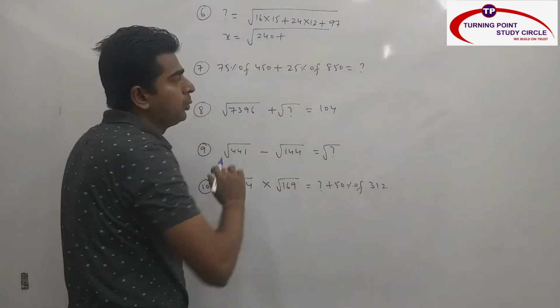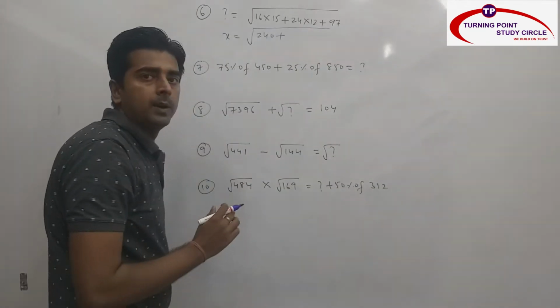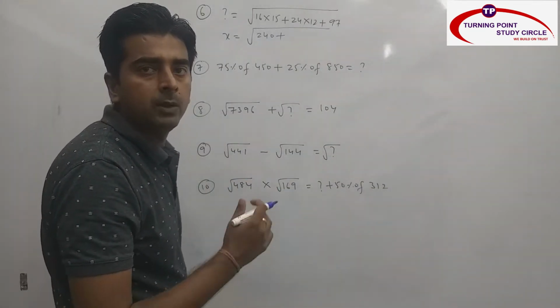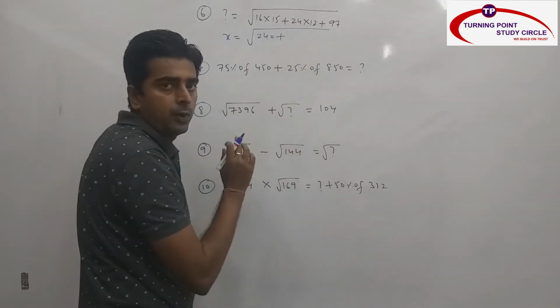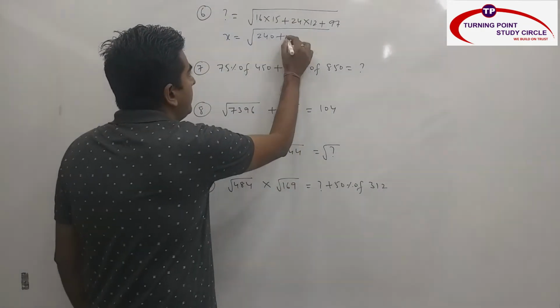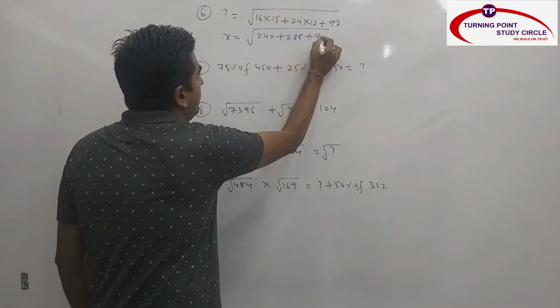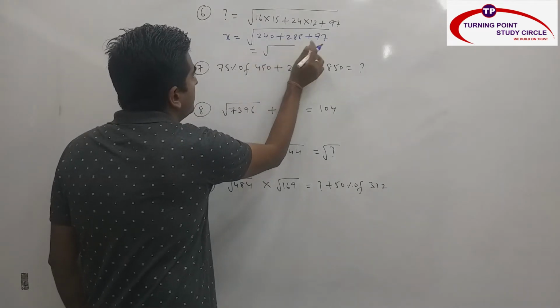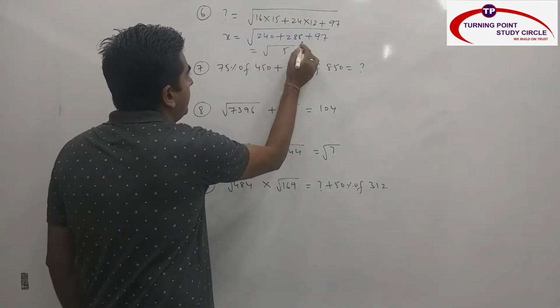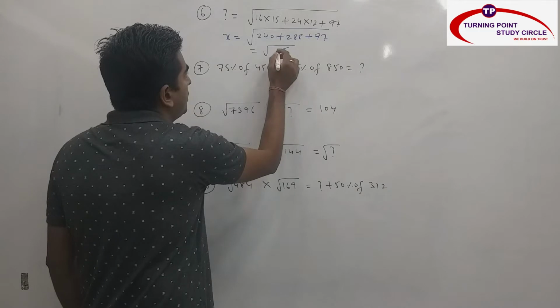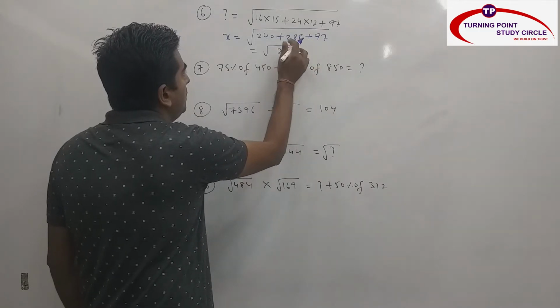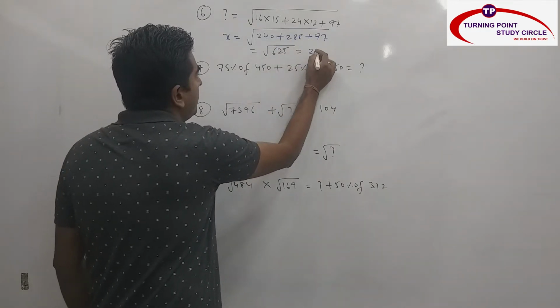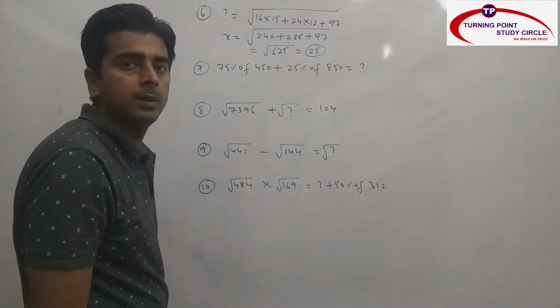Plus 24 into 12. Multiplication of 2 even numbers. Double the highest even number, half the lowest even number. 24 double 48, 12 half 6, 288 plus 97. So this is nothing but 7 plus 8, 15. 9 plus 8, 17 plus 4, 21 plus 1, 22. 246. So what is my answer? 25. My answer is nothing but 25.